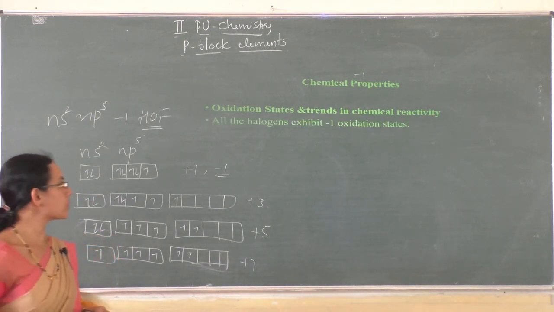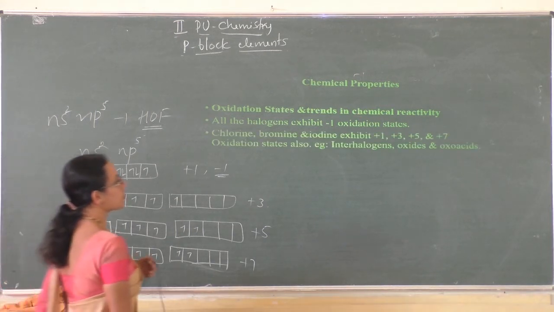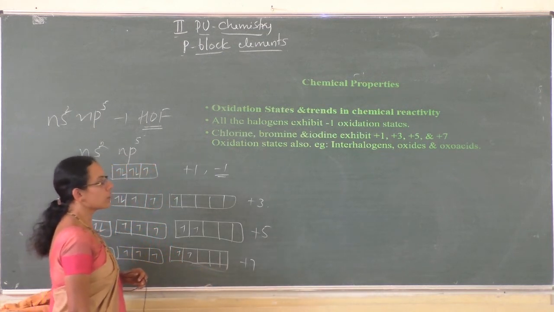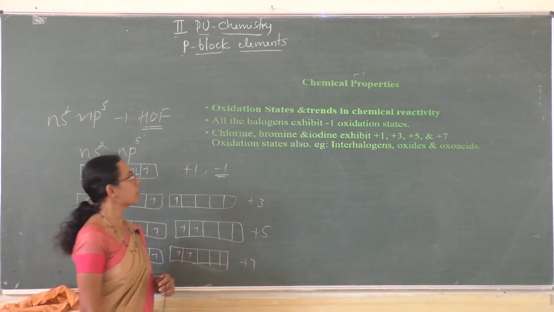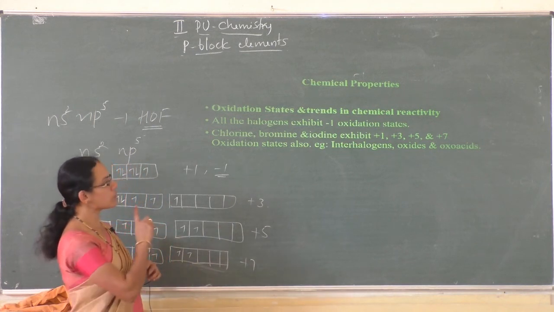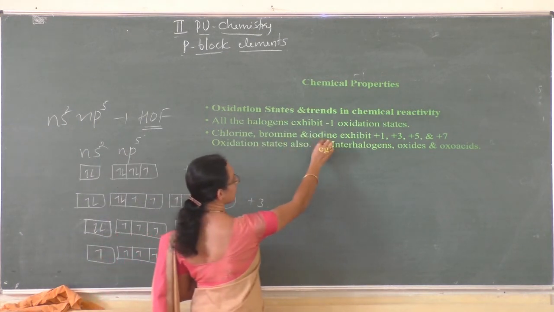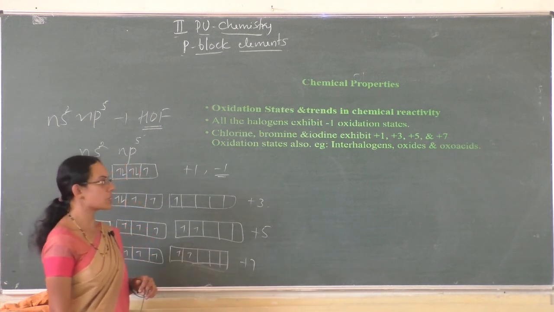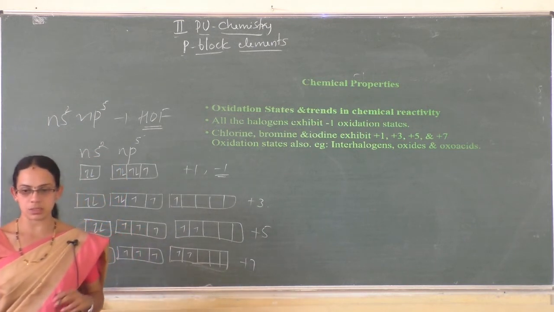So all the halogens exhibit -1 oxidation state. Chlorine, bromine and iodine exhibit +1, +3, +5 and +7 oxidation state, for example in interhalogen compounds, oxides and oxo acids. But fluorine exhibits only -1 oxidation state. Only in the case of hypofluorous acid it exhibits +1 oxidation state, whereas chlorine, bromine and iodine exhibit +1, +3, +5 and +7 oxidation state in the case of interhalogen compounds, oxides and oxo acids.